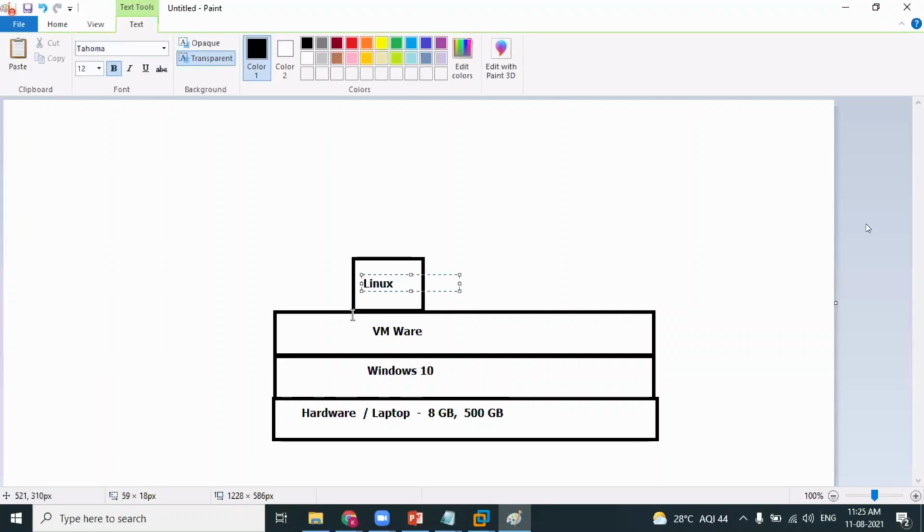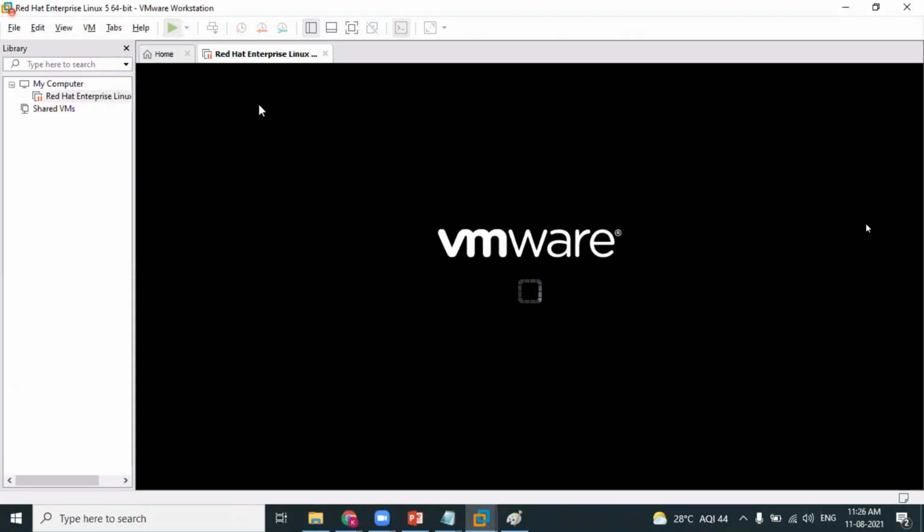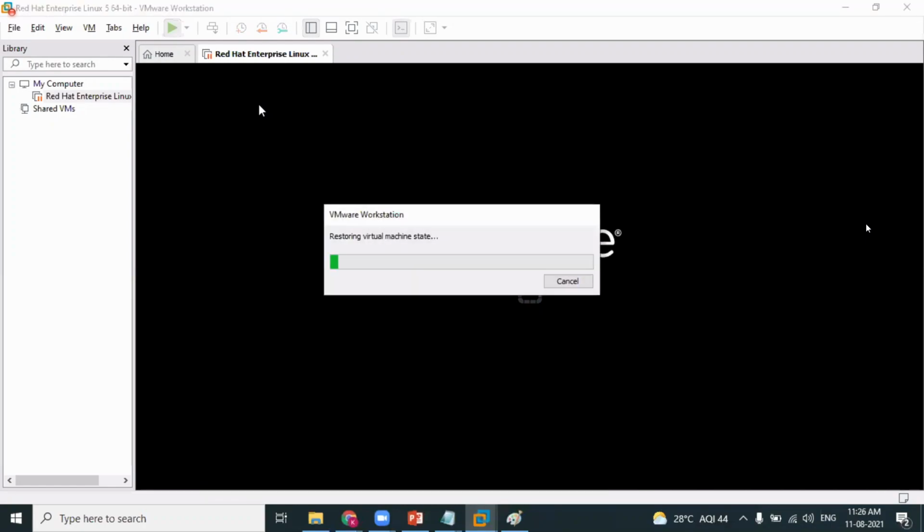Perfect. So whenever I want to practice Linux, I open my VMware and start my Linux machine. It's a virtual machine, a virtualization technology. Let's wait for the Linux machine to get started.